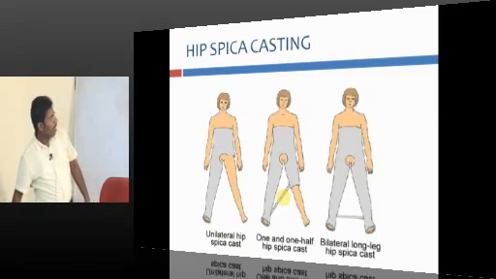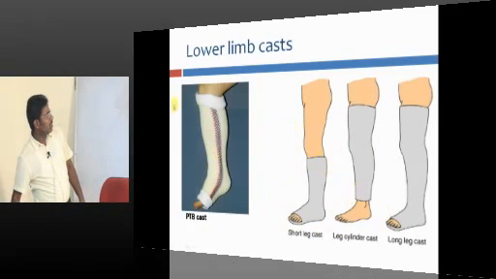Okay, and look at this. This you know already: the PTB cast, and this is the knee joint. So this is the short leg or BK cast, and this is the knee joint. This is the AK or long leg cast. So this one is neither short leg nor long leg.